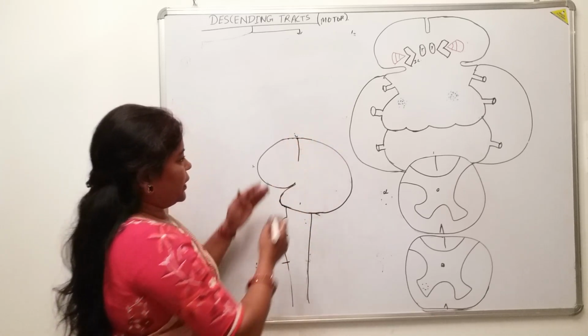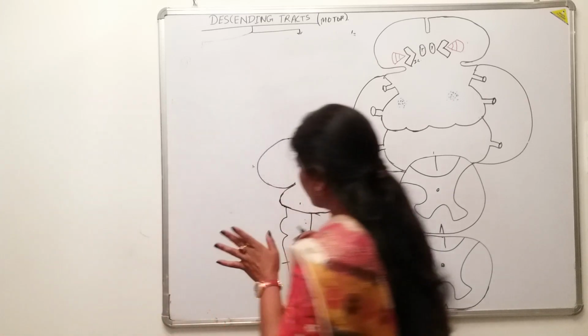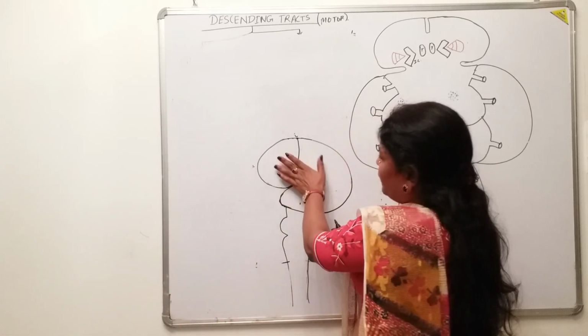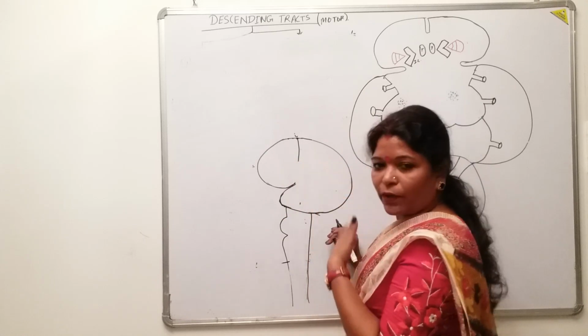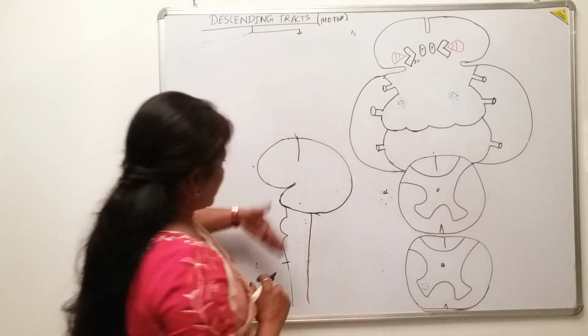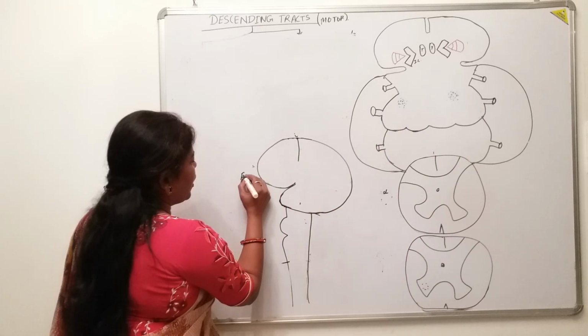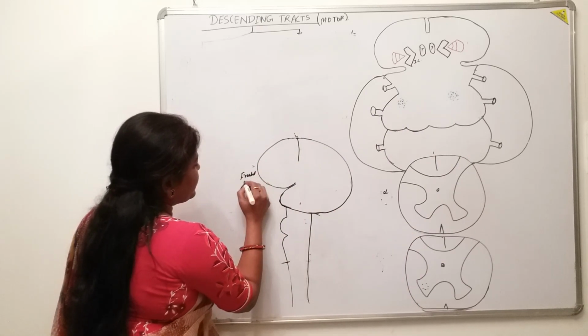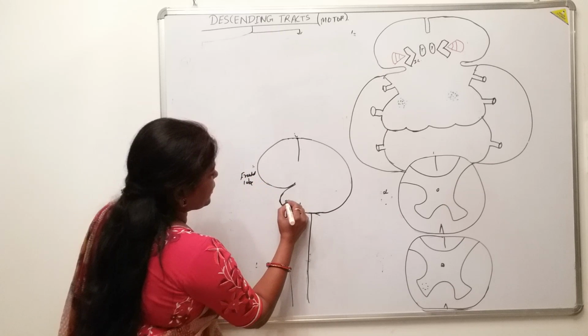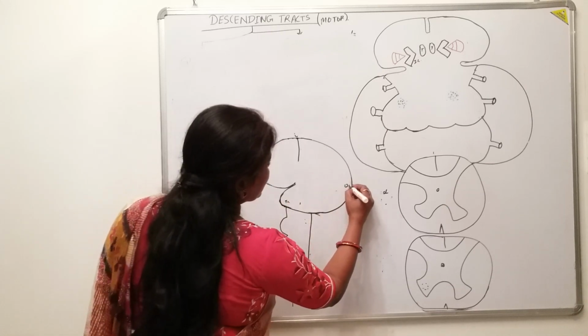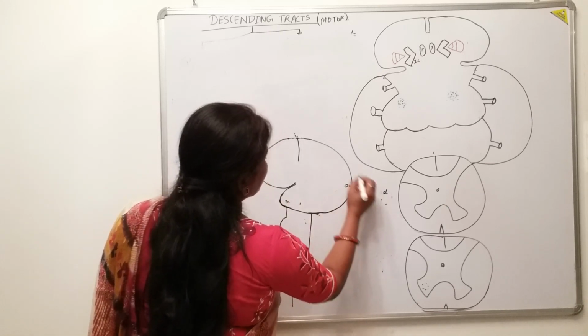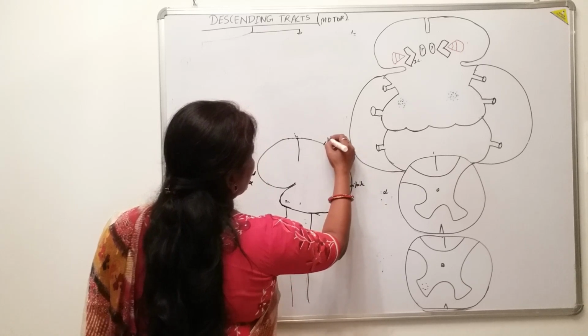I've drawn here the left side of the cerebral hemisphere. Okay, so this is the sagittal section. This is the frontal lobe here. This is the temporal. This is the occipital. And this is the parietal.